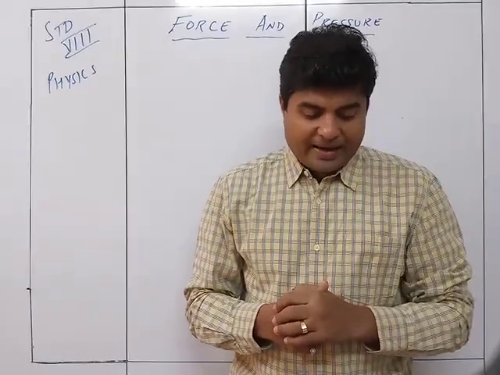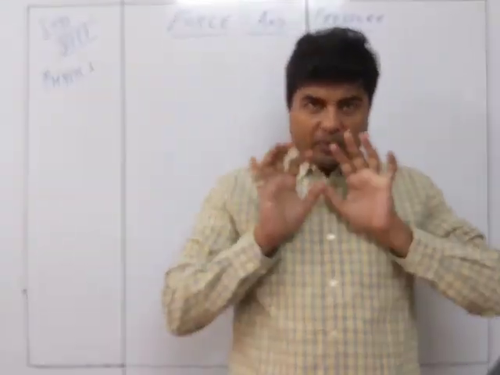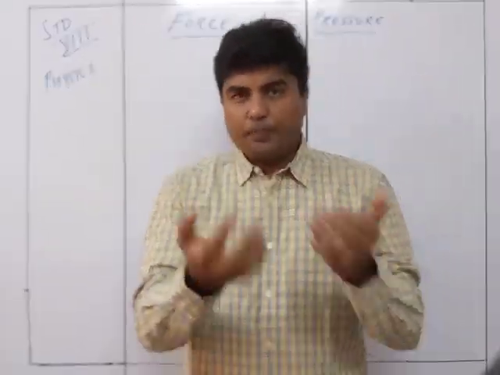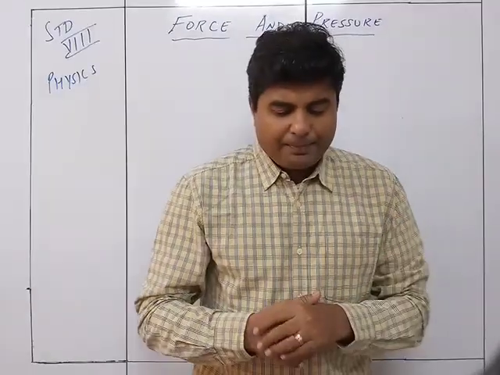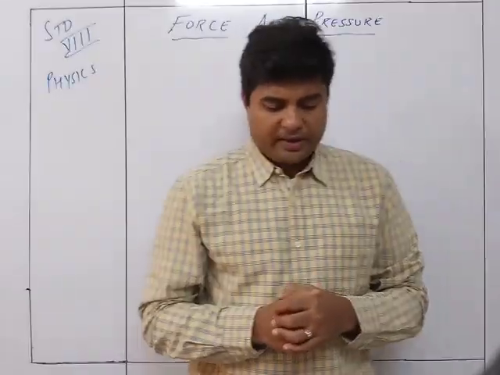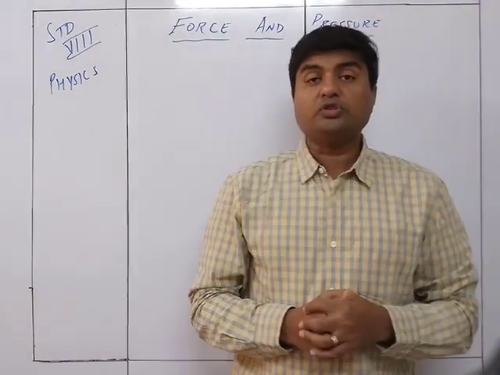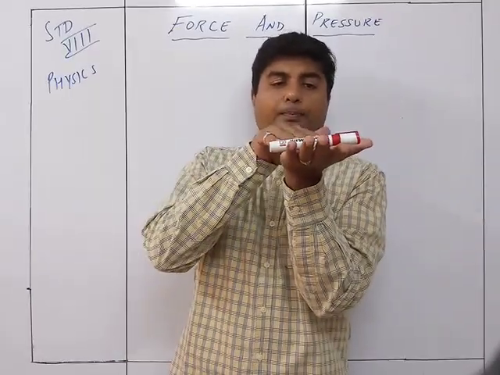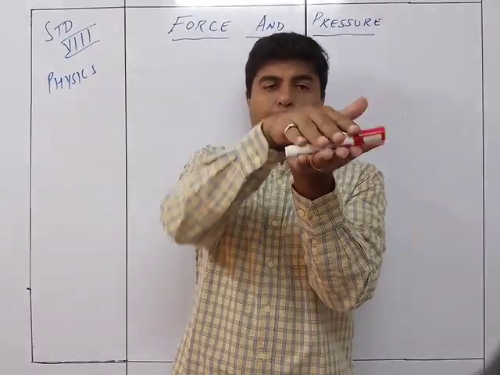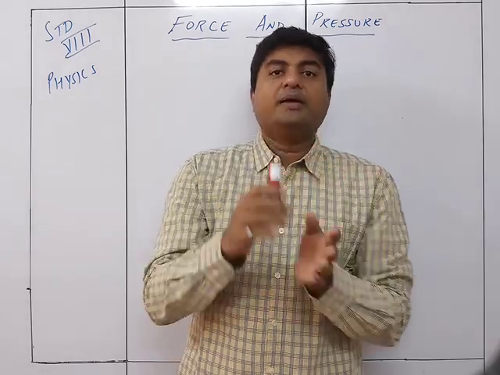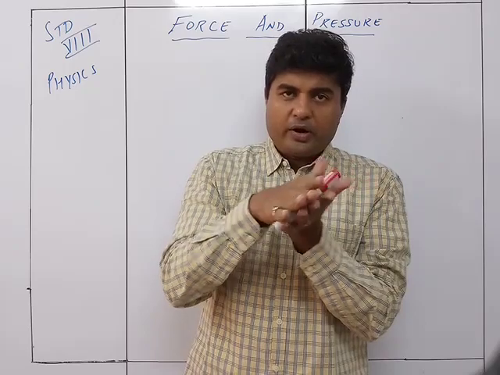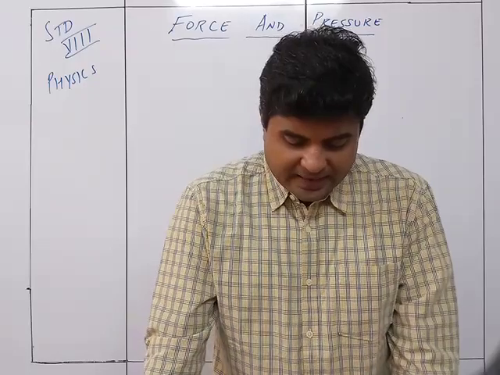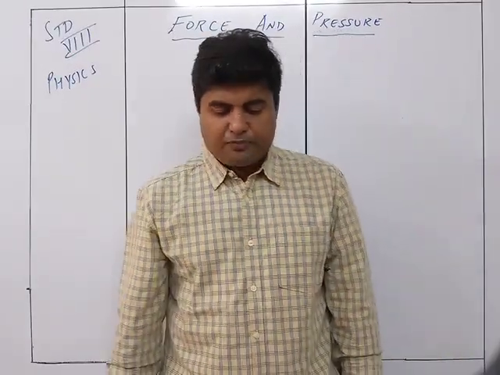A force when applied as push or pull, when you push, that is dhakka marna, and pull, yani kheenchna, on a stationary body which is free to move, can produce motion in it. So if I have this pen over here, I can push it so it moves further, I can pull it to bring it backwards. So in this way force can make it go forward or backwards, that is it can cause a stationary body to move. Secondly, when applied, it can change the speed of motion of the body.